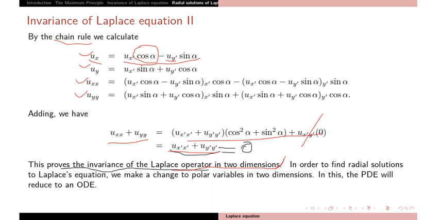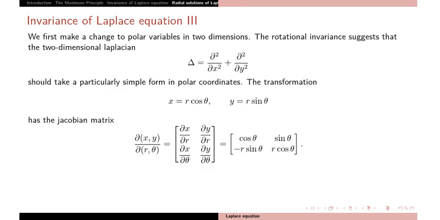Further, we move to transform this equation into polar coordinates, and we will study some properties of this equation by writing it in the polar system. So what are polar coordinates? Now I am making a third transformation, writing this equation in polar variables in two dimensions. x equals r cos theta, y equals r sin theta, which has this Jacobian matrix.